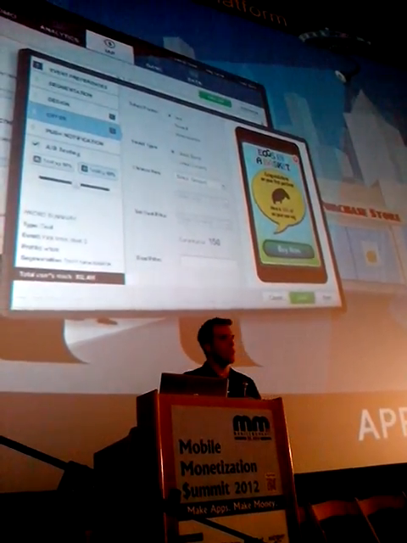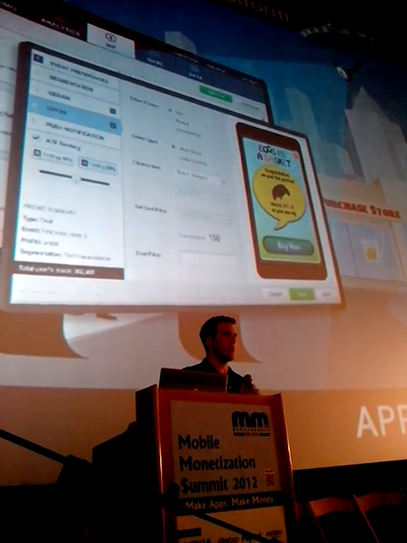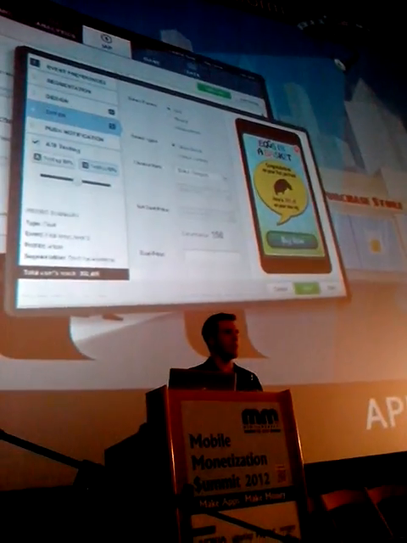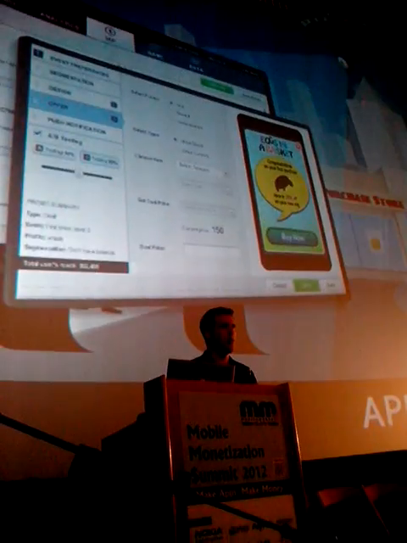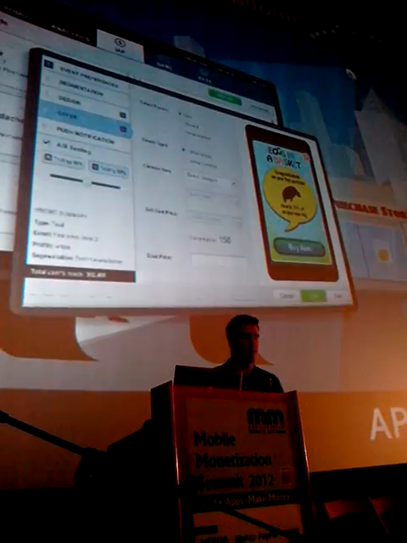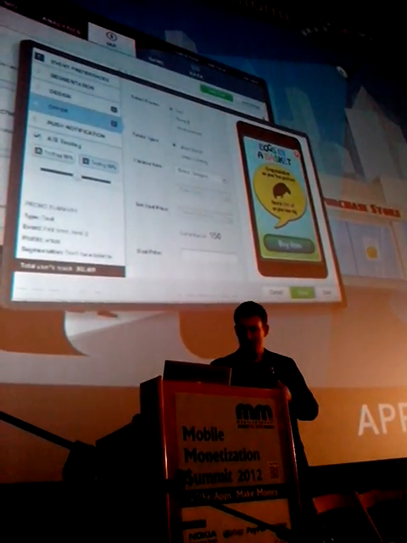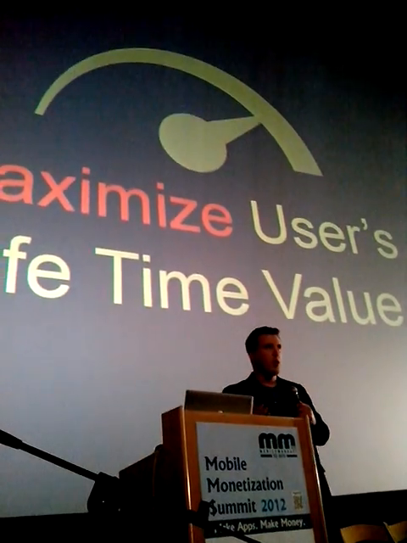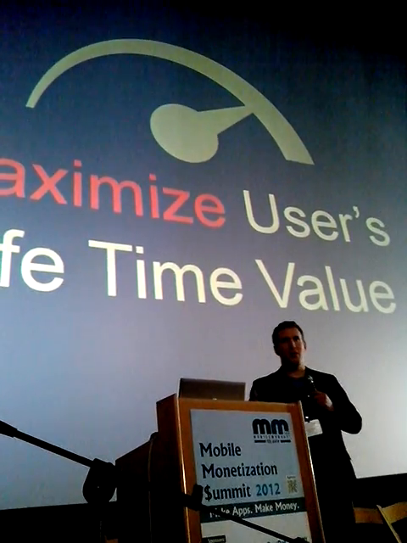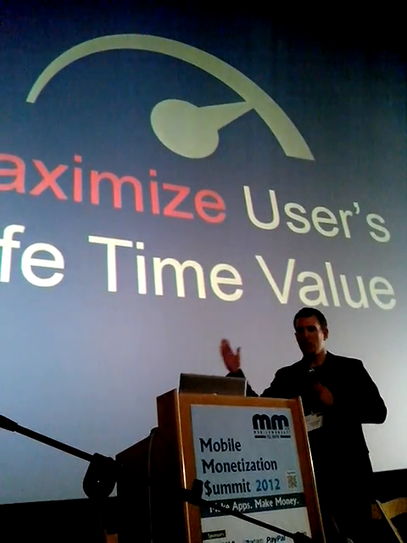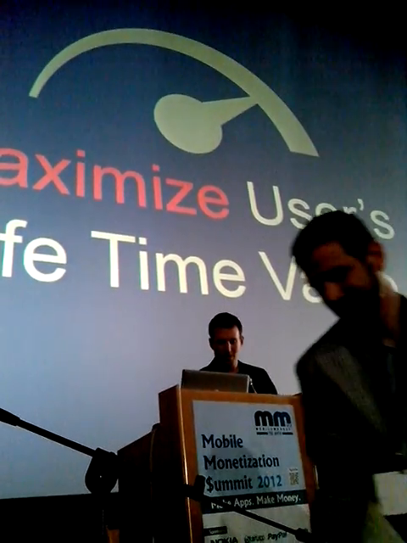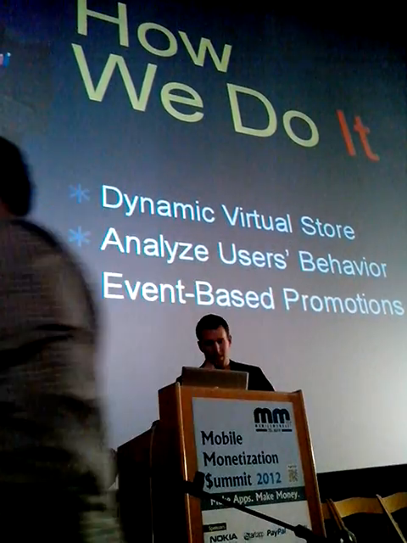Applicasa is a mobile game management platform that helps game publishers increase in-app purchase revenue through user segmentation and event-based promotions. To make a long story short, we're here to help you make more money. And we're doing it through maximizing your user's lifetime value in 3 steps.